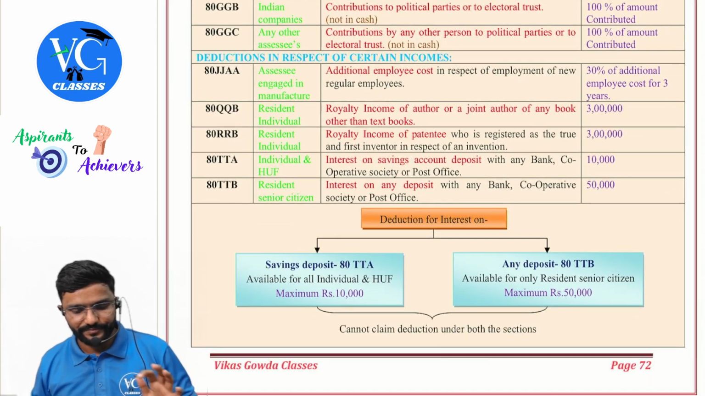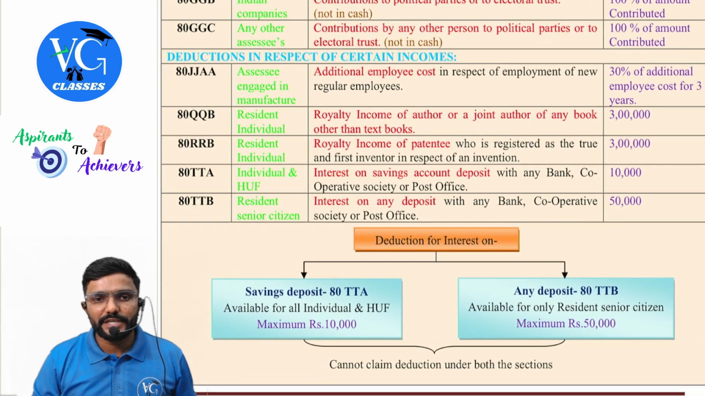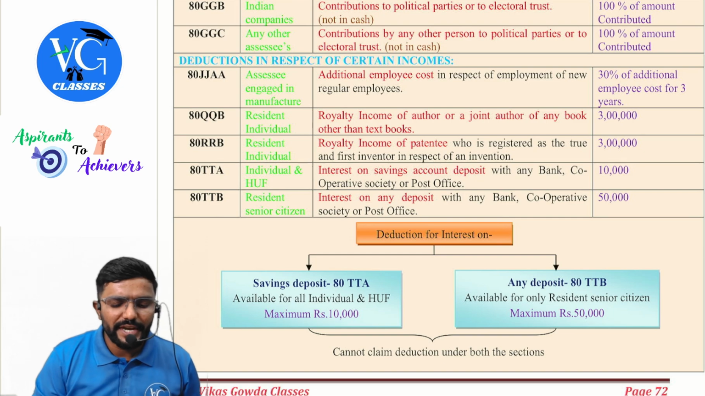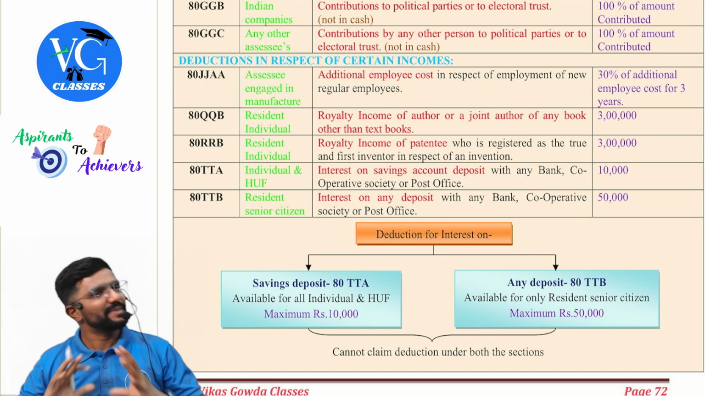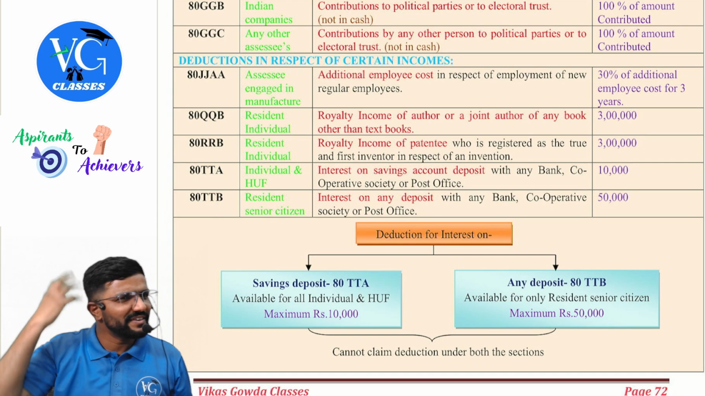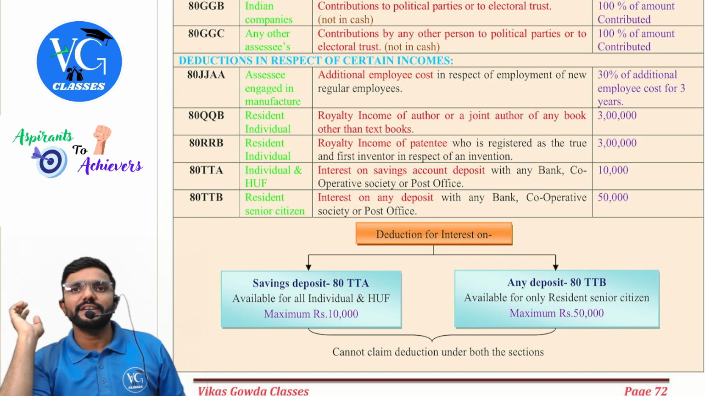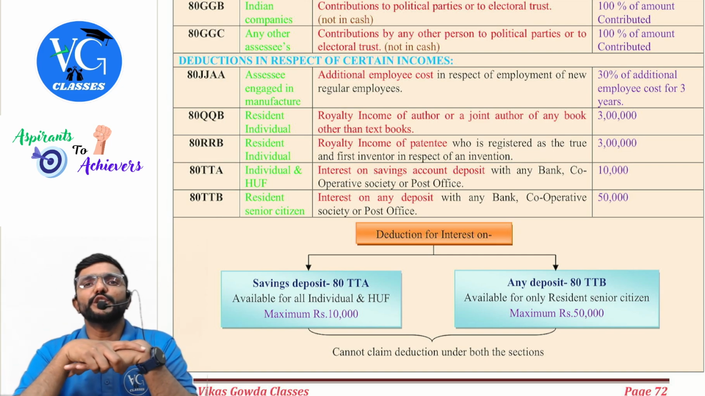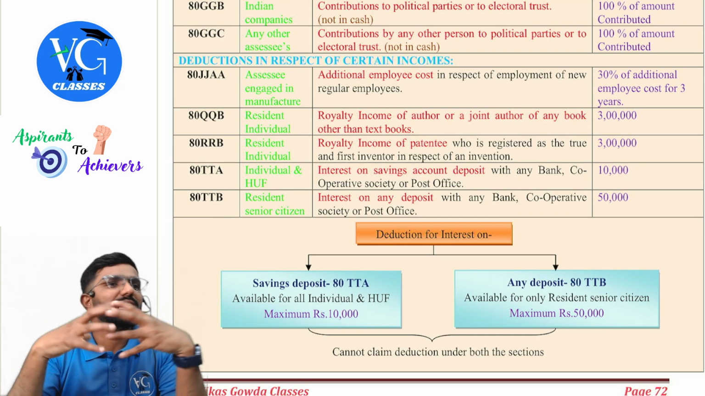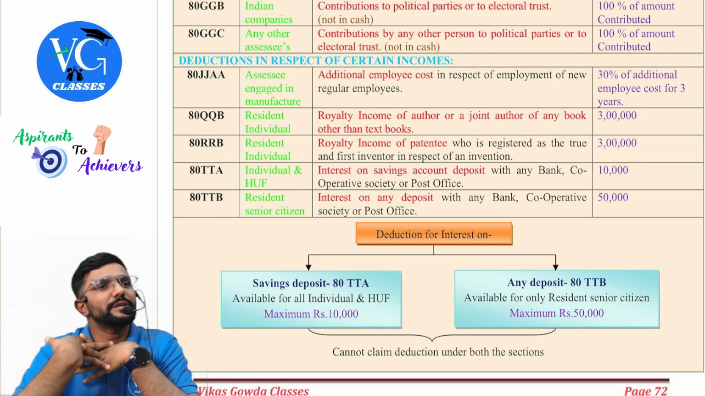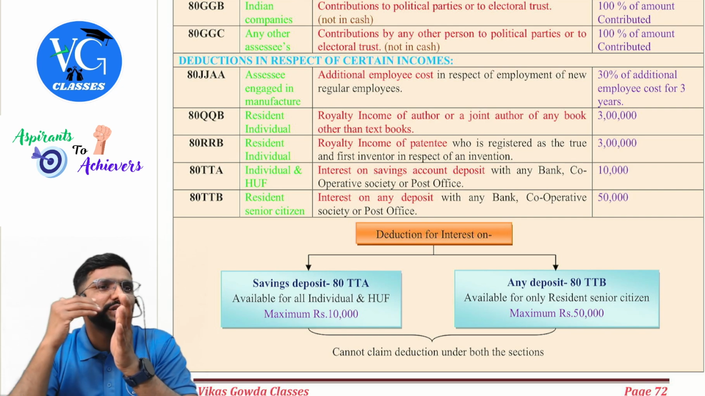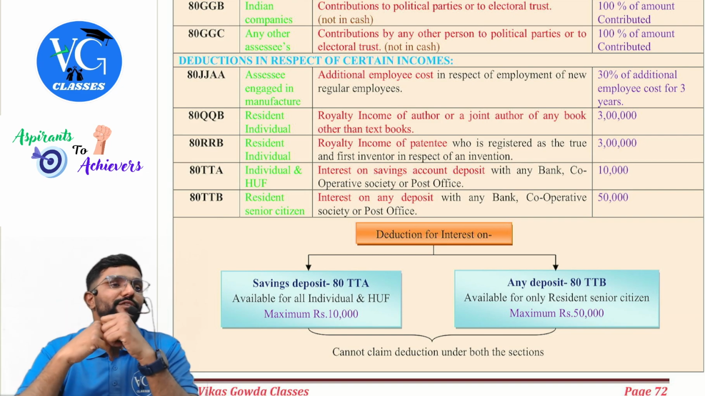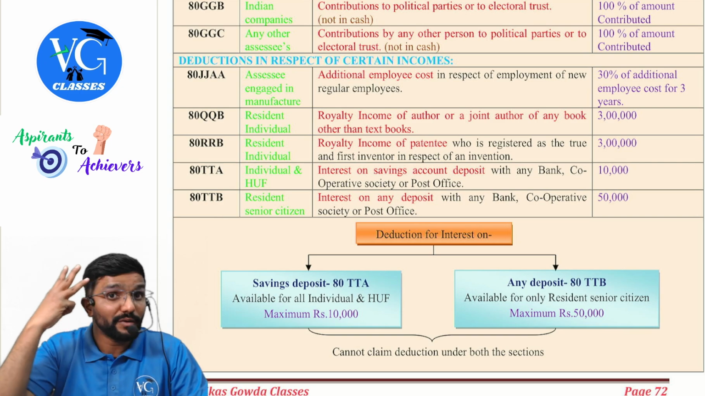Let us move forward. Now, deduction in respect of certain incomes. These are income-based deductions, guys. First, ATJJAA. Actually, ATJJAA is not an income-based deduction, but it is given under heading C. Here, the deduction is for the salary paid for the new regular workman appointed by the assessee who is engaged in manufacturing business. So whoever new regular workman he appoints during the previous year, for whatever salary they pay for them, 30% of that is allowed as additional deduction.